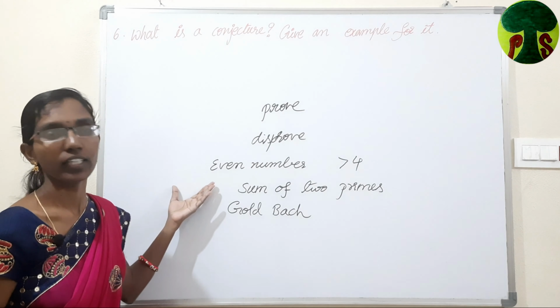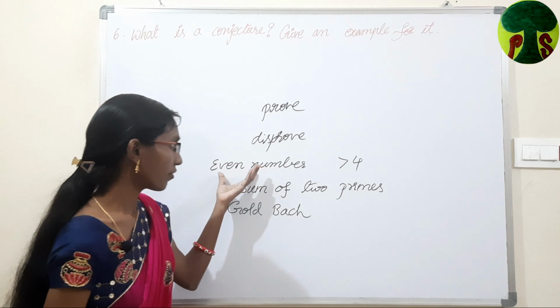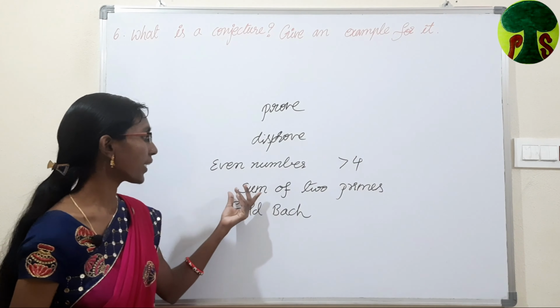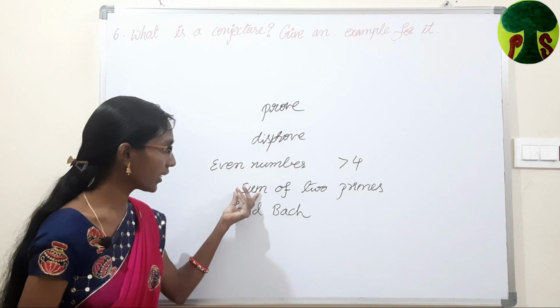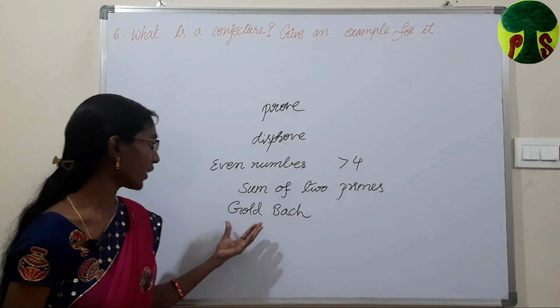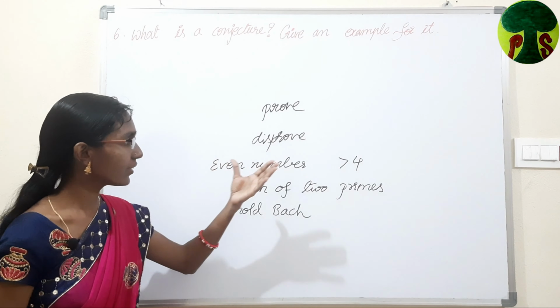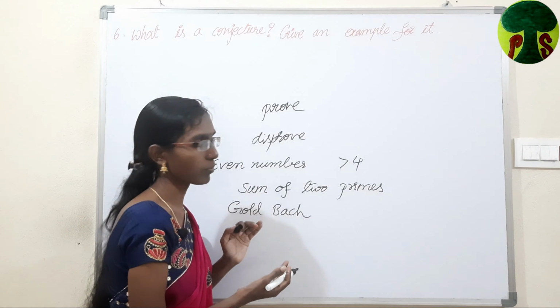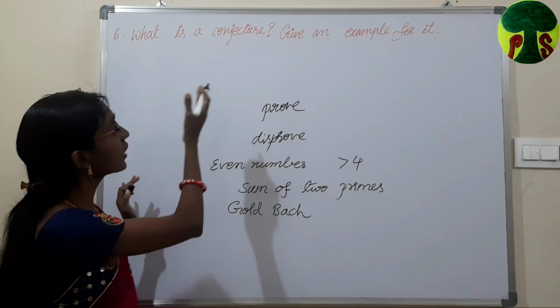This is a conjecture. We can't prove this statement and we cannot disprove this statement. These types of statements are called conjectures.